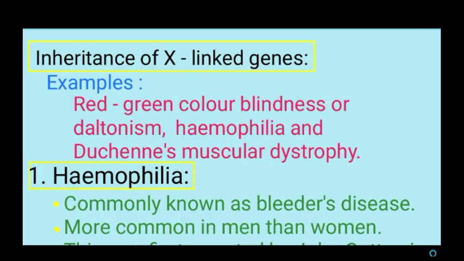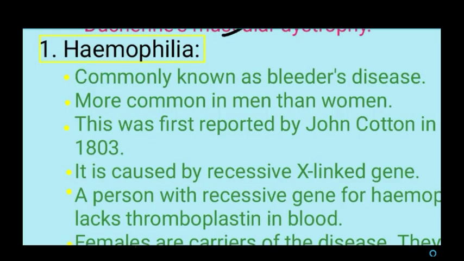Next we are going to see inheritance of X-linked genes. Examples for inheritance of X-linked genes are red-green color blindness, which is also called Daltonism, then hemophilia, and Duchenne muscular dystrophy. These are all X-linked gene disorders. In this lesson, we are going to learn about two types of X-linked disorders. One of the disorders is hemophilia.